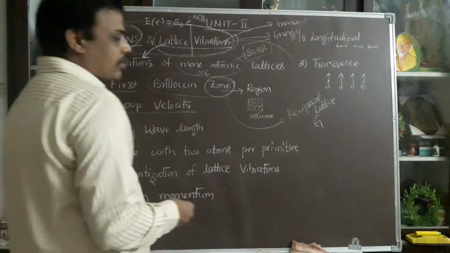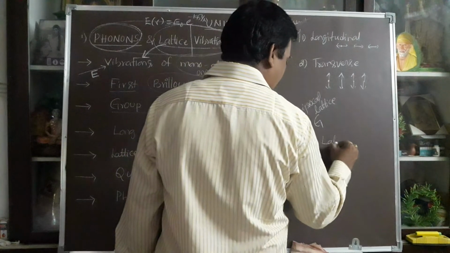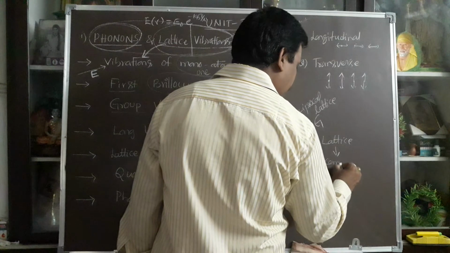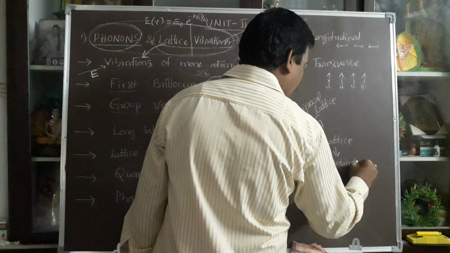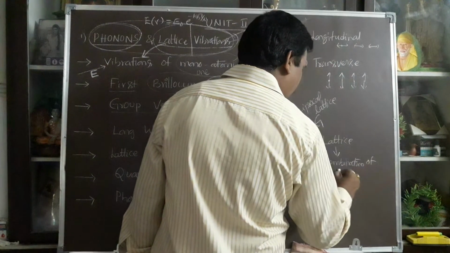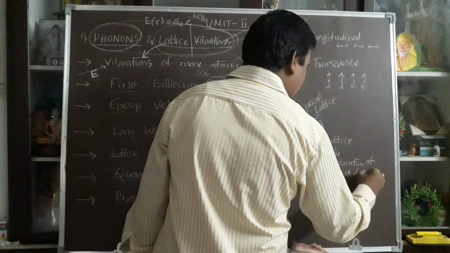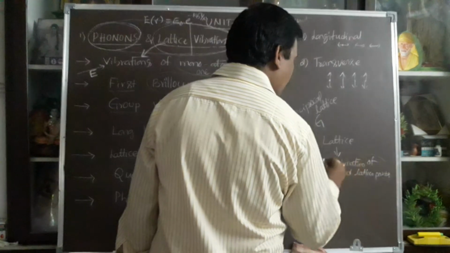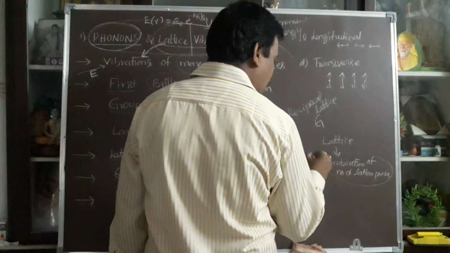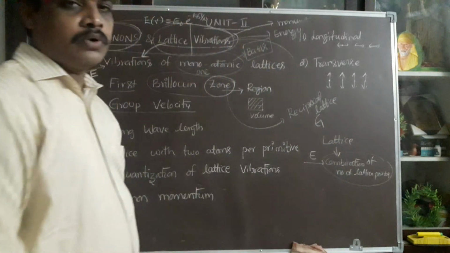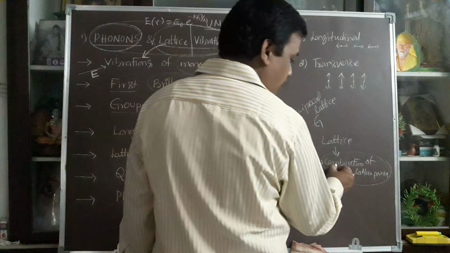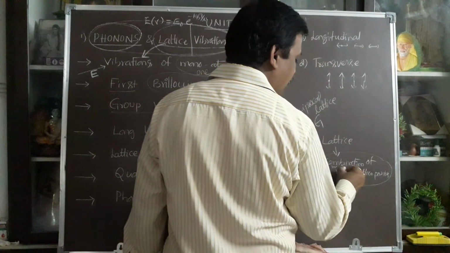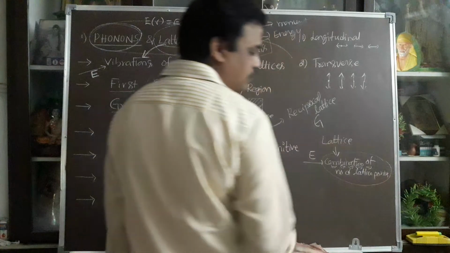According to our topic, we can consider the lattice first of all. Lattice is nothing but a combination of a number of lattice points. We can give extra energy to this combination of lattice points. The energy is absorbed by each and every atom. So each and every atom is vibrated, in either longitudinal or transverse mode.